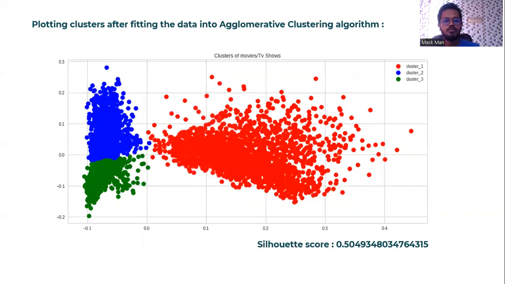By fitting the data and taking k equal to 3 into the agglomerative clustering algorithm, which is one type of hierarchical clustering, there are three clusters. Here you can see the clustering. There are three clusters, and here the Silhouette score is 0.5049 something.